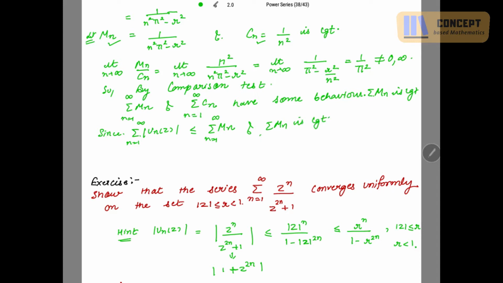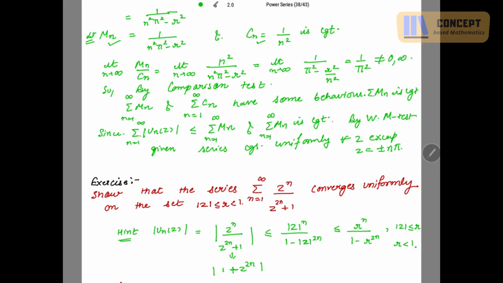So by the Weierstrass M-test, the given series converges uniformly for all values of z except z equal to plus minus n pi.